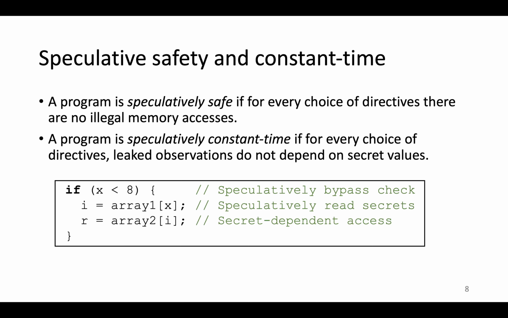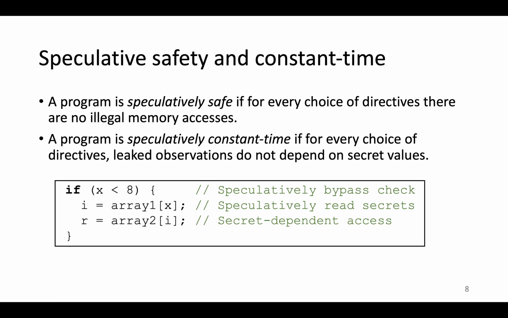And our second notion is speculative constant time. A program is speculatively constant time if for every choice of directives, leaked observations don't depend on secret values. And armed with these two notions, now we can look at our previous example.